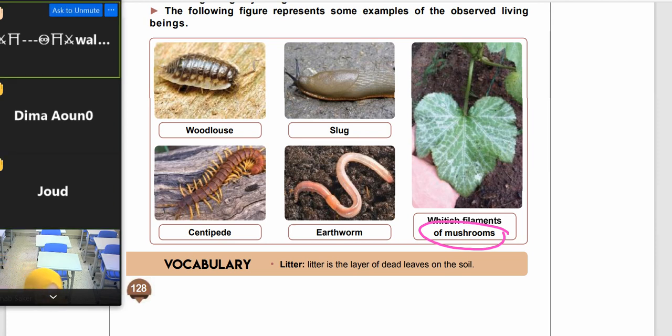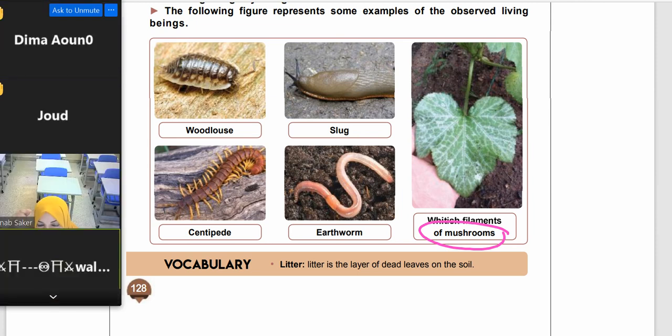And if you move back in your minds, at the first theme in our book about the green plants, we said before that mushrooms are non-green plants or non-chlorophyll plants because they take the food from other living things because they grow beside them. Do you remember that?